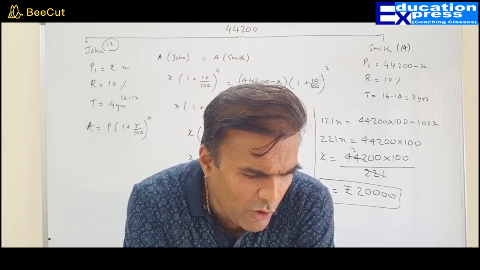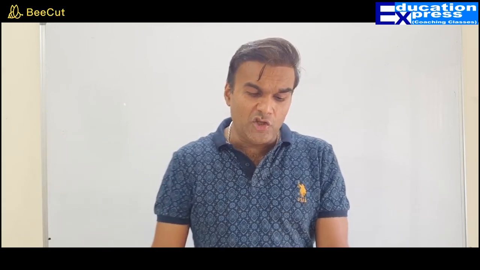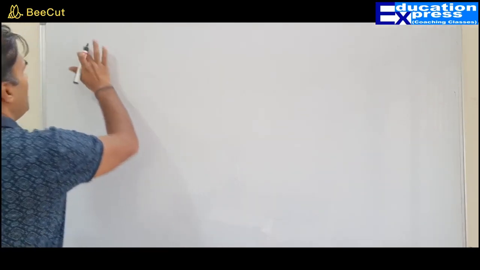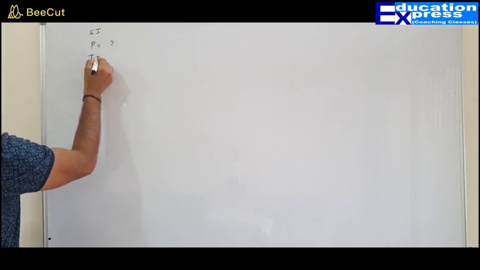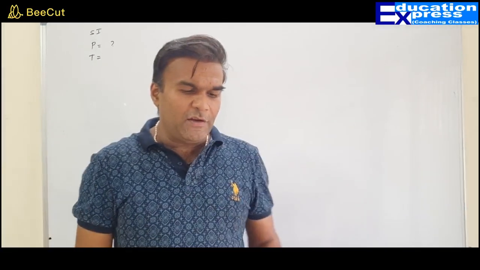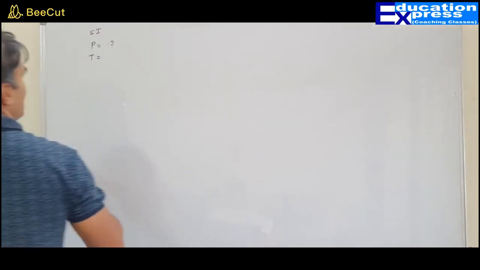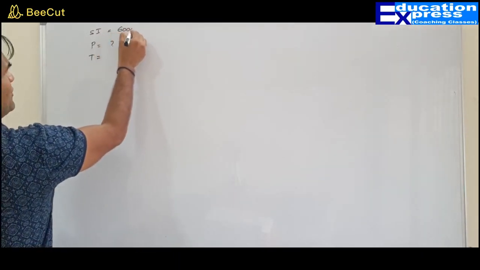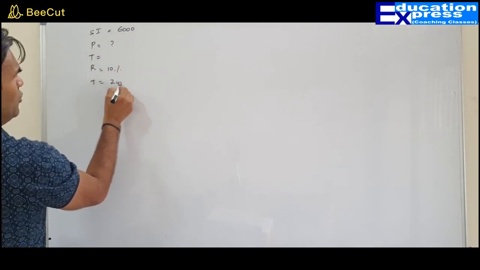So let's move on to the next question, question number 17. The simple interest on a certain sum of money at 10% per annum is 6,000 in 2 years. Simple interest is 6,000, rate 10%, time 2 years.